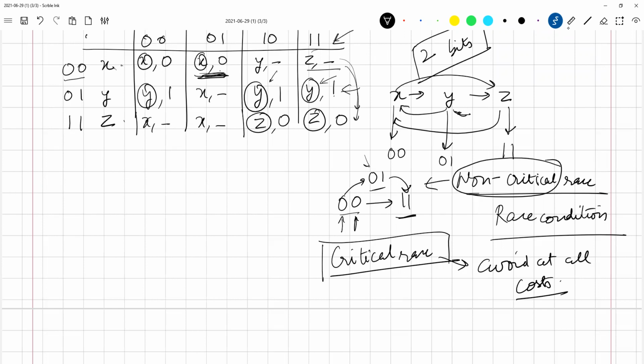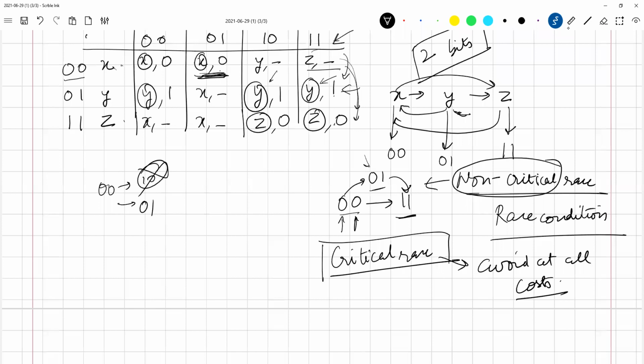Now between these two bits, any of the two can change first. There is a possibility that 0 0 goes to 1 0 first, or it may go to 0 1 first. Let us forget about this for now and only consider this part. Let us say 0 0 goes to 0 1. Then what happens in this case? When I apply 1 1, it tries to go from this point to this point, but it cannot, because one bit is only going to change once. So it will go here first, because this is 0 1.